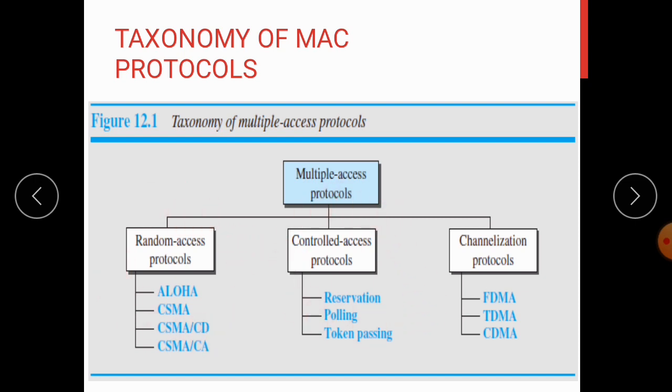The second one is controlled access protocol. Under this, we are going to study reservation, polling and token passing. These protocols are used in LANs. And the last one is channelization protocol, under which we are going to study FDMA, TDMA, CDMA. These protocols are used in cellular telephony.